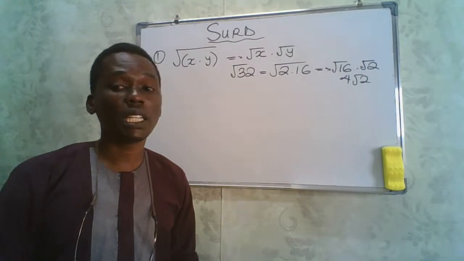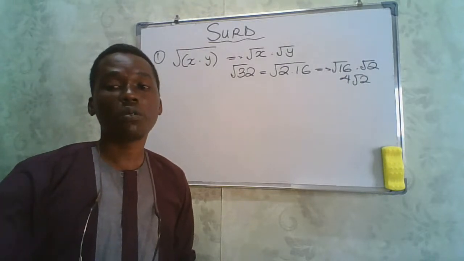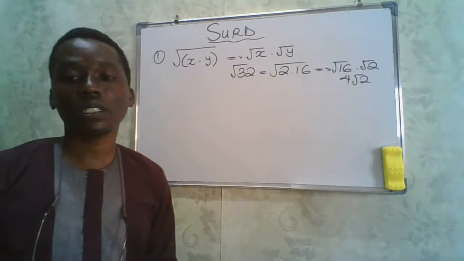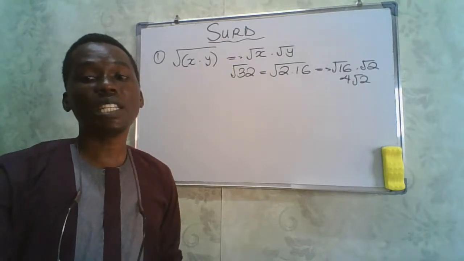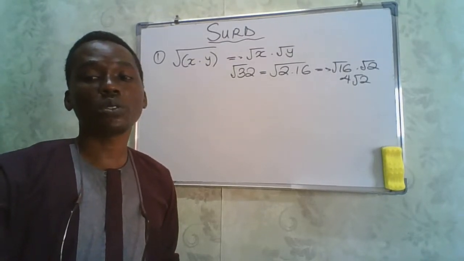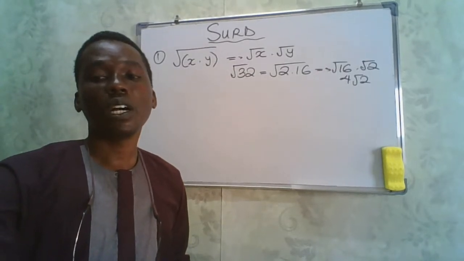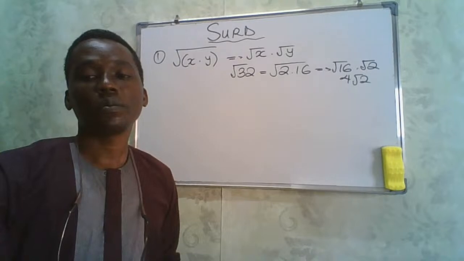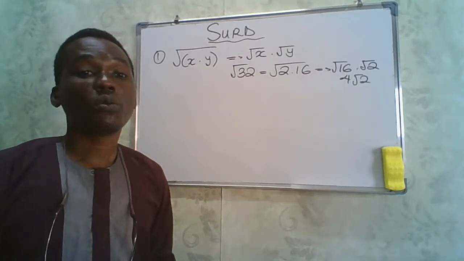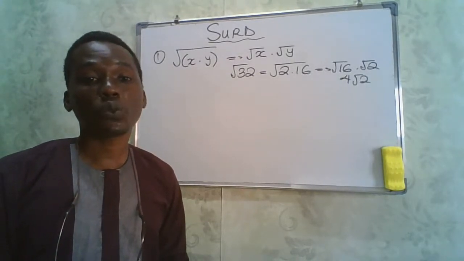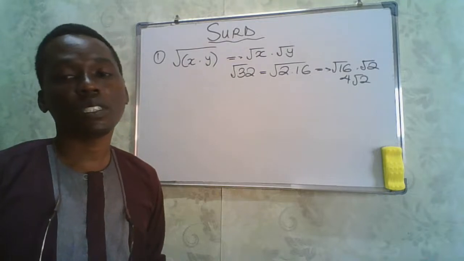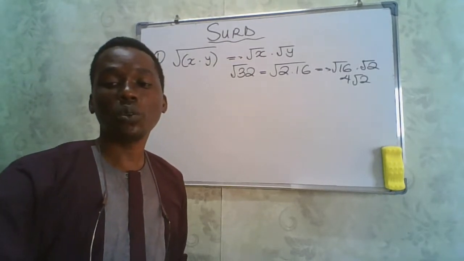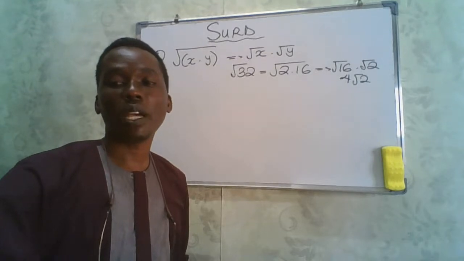That 4 there is a perfect square, because 4 times 4 gives us 16. The square root of 16 is 4, so 16 is the largest perfect square we need to play around with.